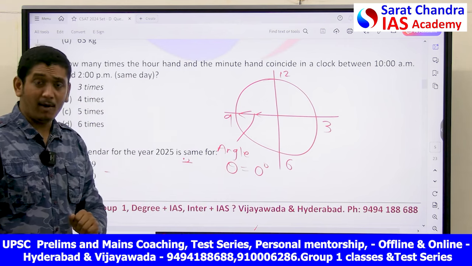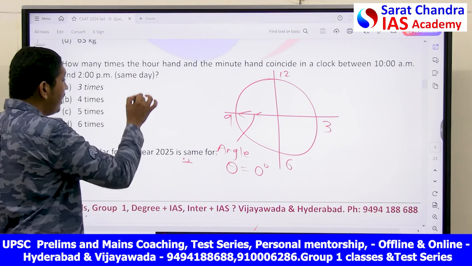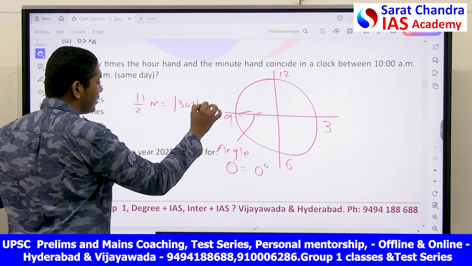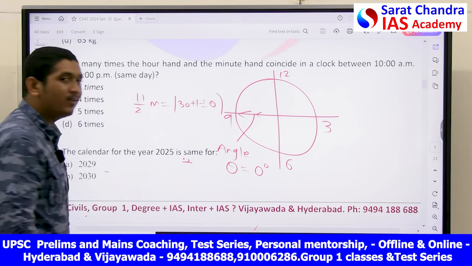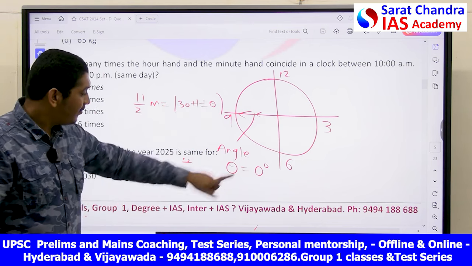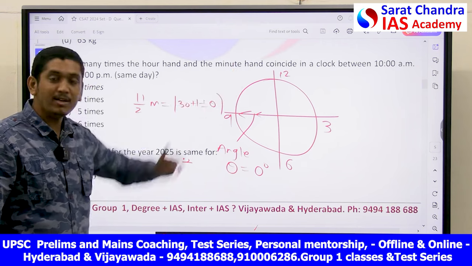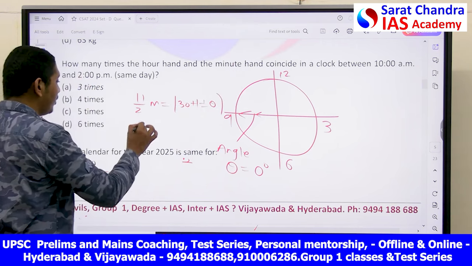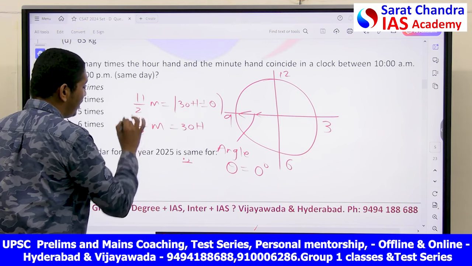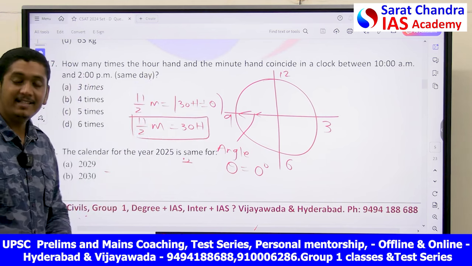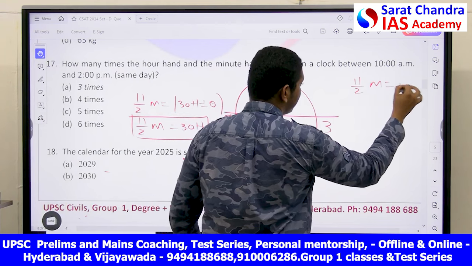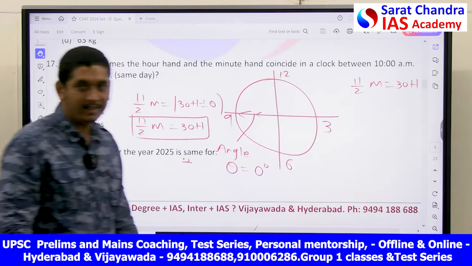We know one basic formula, my friends. What is the basic formula we know? 11 by 2 m is equal to mod of 30h plus or minus theta. This is what we have learned to know the angle between the minute hand and hour hand. When theta is equal to 0, that is in the case of coincidence, 11 by 2 m is equal to 30h. This is your formula which you have to remember to solve these cases of coincidence. That is 11 by 2 m is equal to 30h. Let's solve our problem with this.